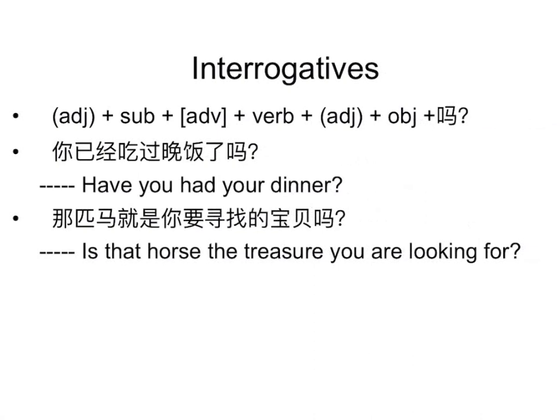And then the second type of sentences is interrogatives, right? Interrogatives, what does it mean? It means you ask questions. So there are two subtypes of interrogatives. The first subtype is that the answer is yes or no. So how to make such questions?